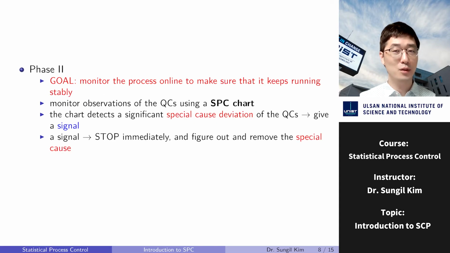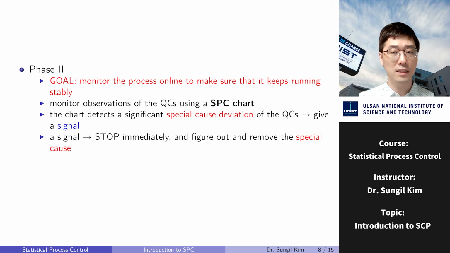Phase two. The goal of phase two is to monitor the process online to make sure that it keeps running stably. In phase two, manufactured products are sampled sequentially over time and observations of the QCs of the sampled products are monitored using an SPC chart.